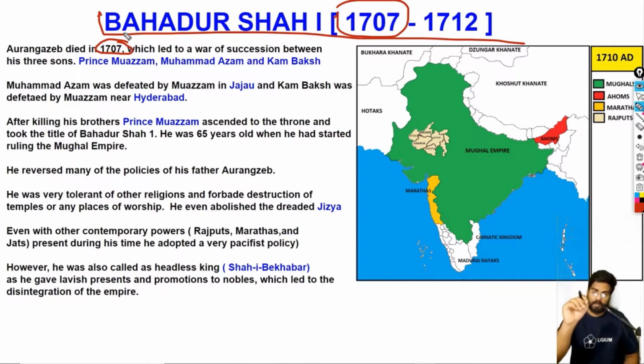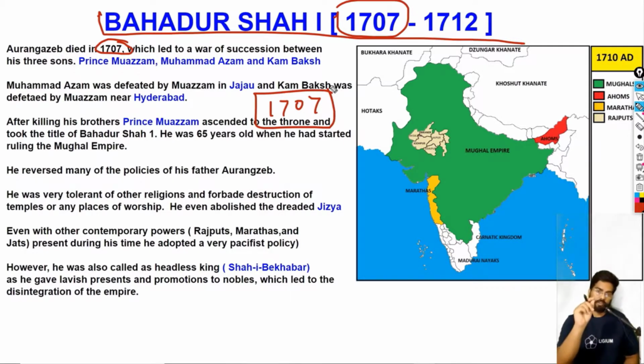The Mughal Empire during the reign of Aurangzeb was the largest, one of the most prosperous kingdoms in the world. India contributed the highest to the world's GDP during the era of Aurangzeb. Truly a golden age. But after Aurangzeb, all the rulers were weak and Indian GDP went down, and so did the Mughal Empire. So Aurangzeb died in 1707. Remember this. This is a very important date.